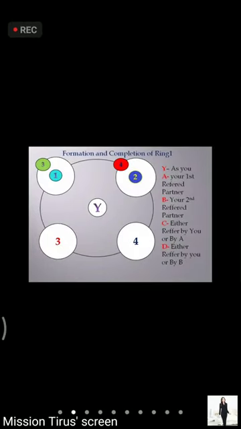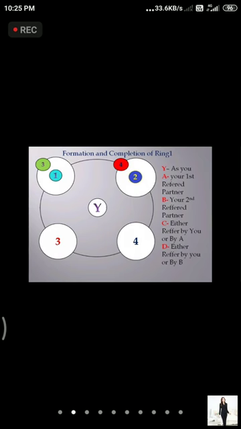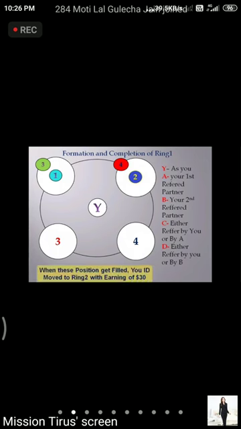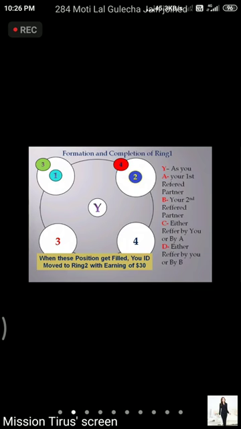They will come under us as the third person, and under them also the third person will come. And suppose B also activated and B has also brought one person, he will come under us and he will come under him also. That means our 4 persons have been completed. Our first ring, that is the easy ring, has been completed.